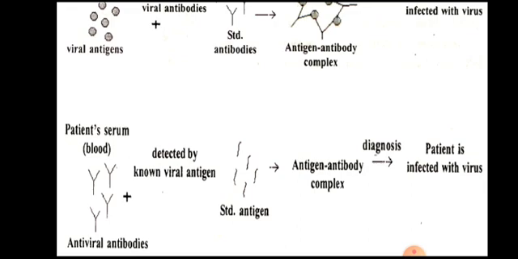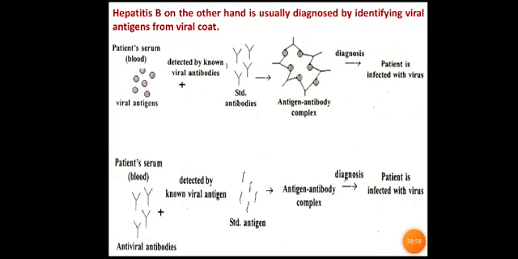In the earlier case, it was detection of antigen with the help of standard antibodies, and this is the case in which there is detection of antibodies with standard antigen. So it is mixed, and if due to specificity there is formation of antigen antibody complex, then we can say that the patient is suffering from the virus infection.